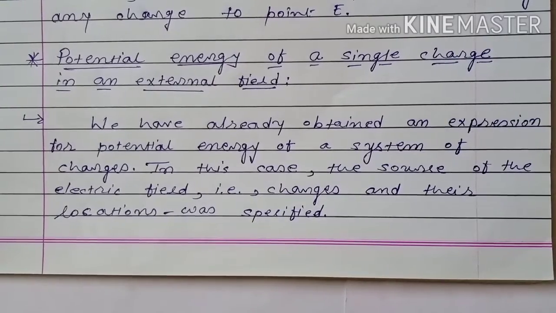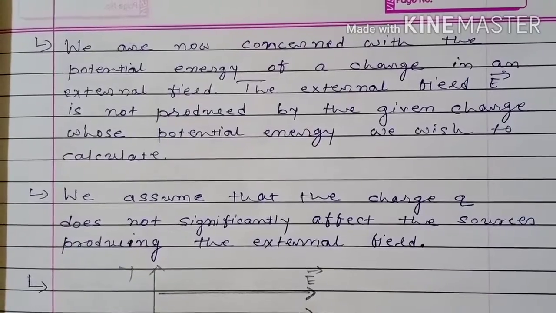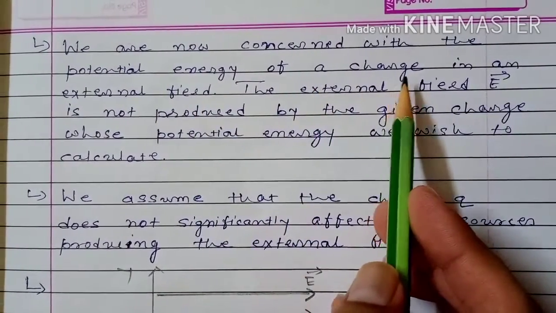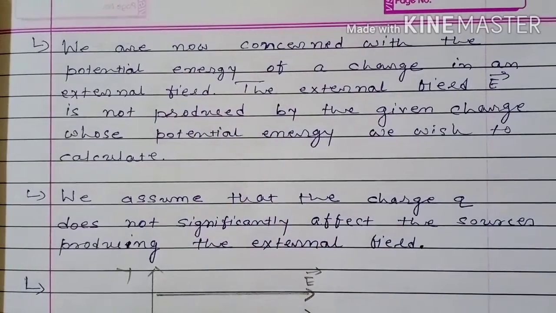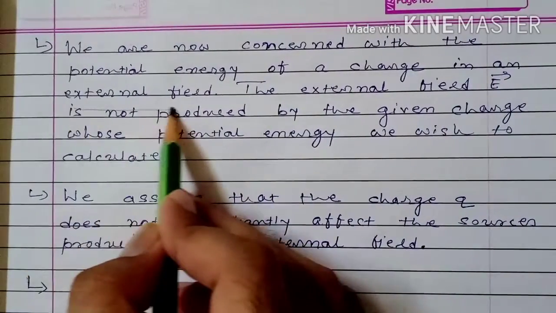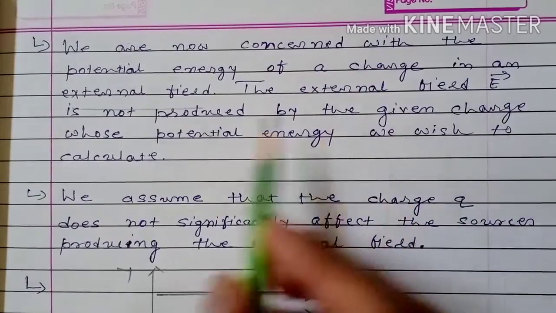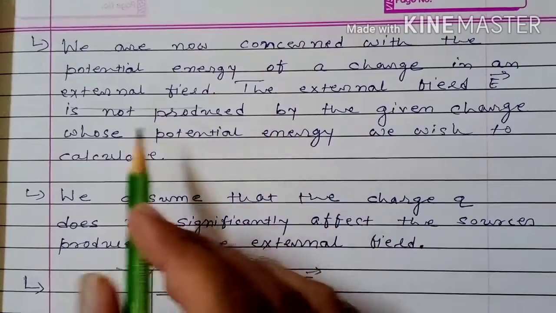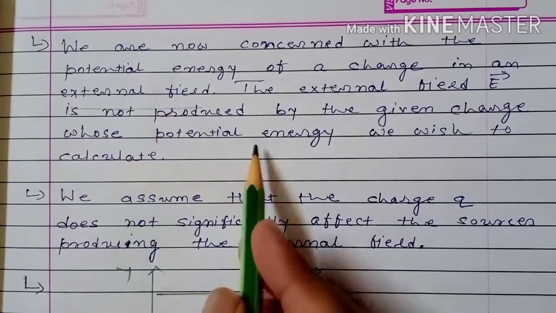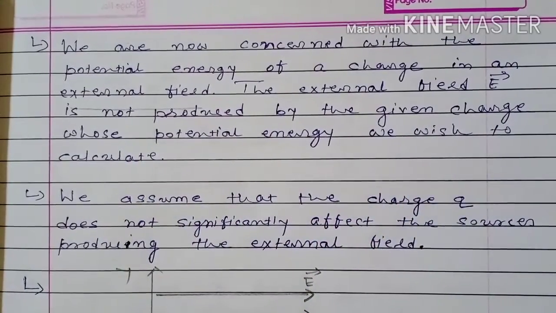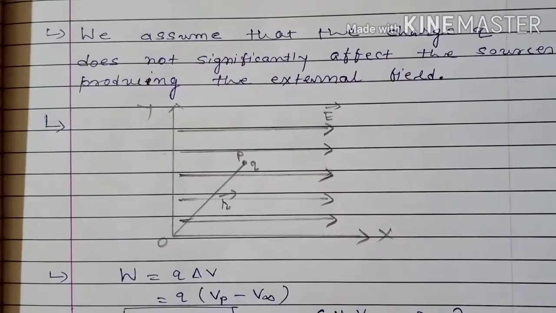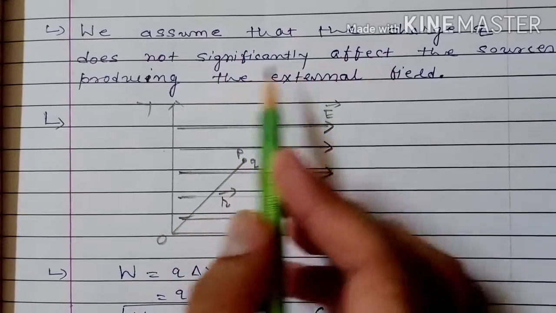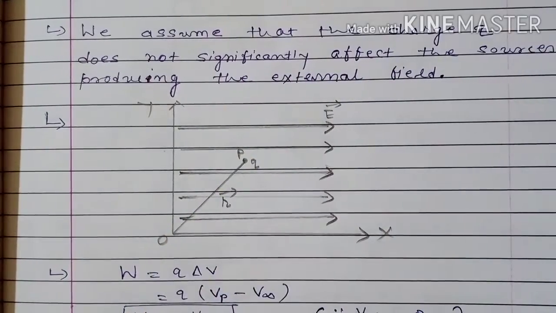But now we are concerned with the potential energy of a charge in an external field. Which field? External field. Now the external field E vector is not produced by the given charge. This is not the field of the given charge whose potential energy we want to calculate. Here we assume that the charge Q does not significantly affect the sources producing the external field.